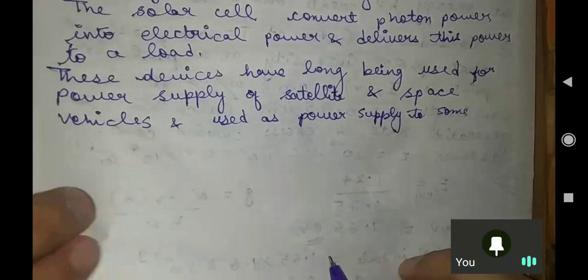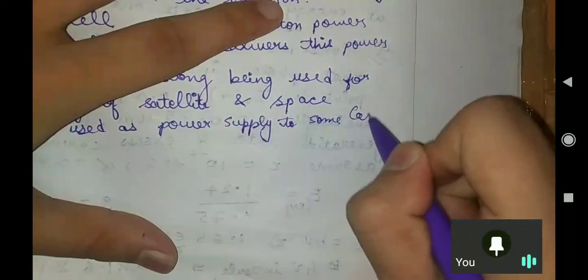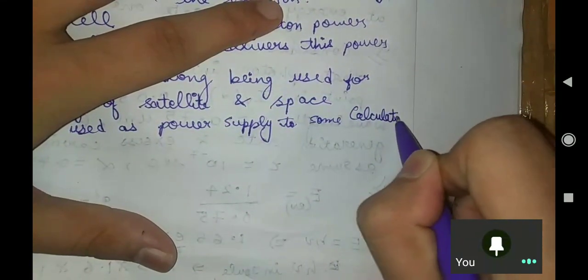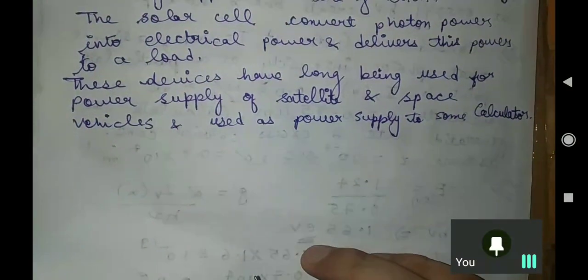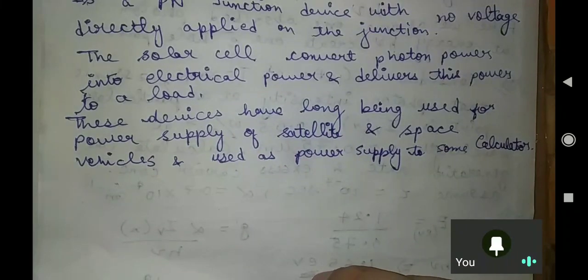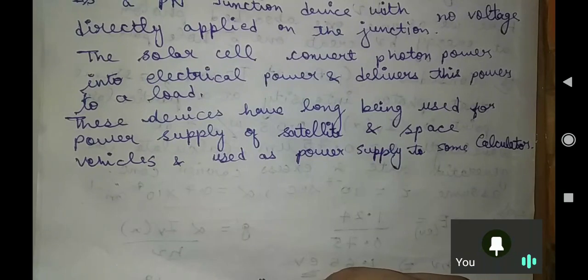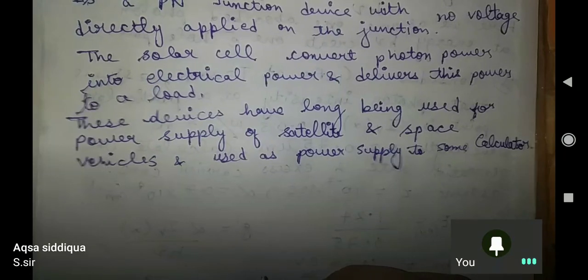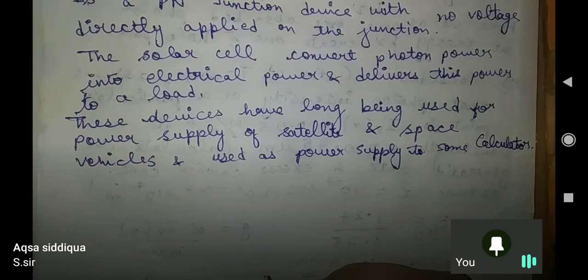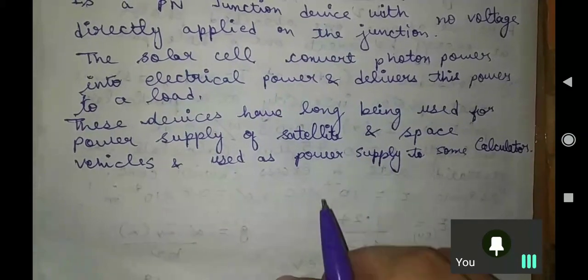You have seen some calculators which take power from a solar cell. If you are using a scientific calculator, you may see there is a battery, and there's some point where they take the power from solar.